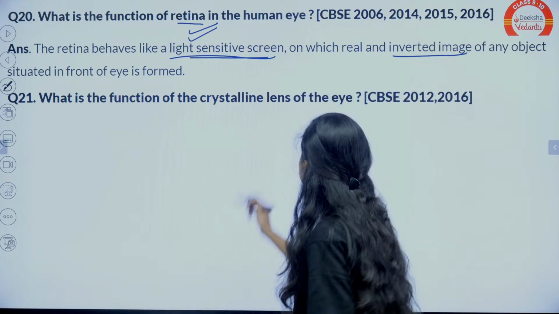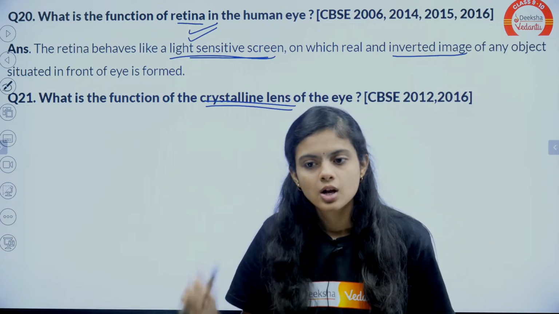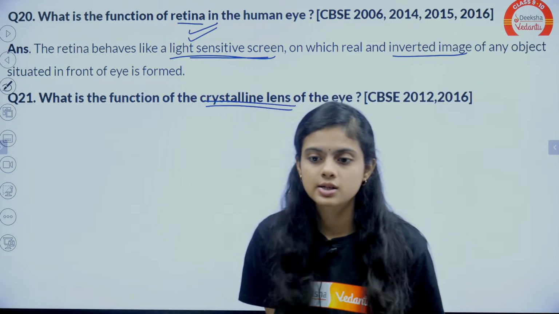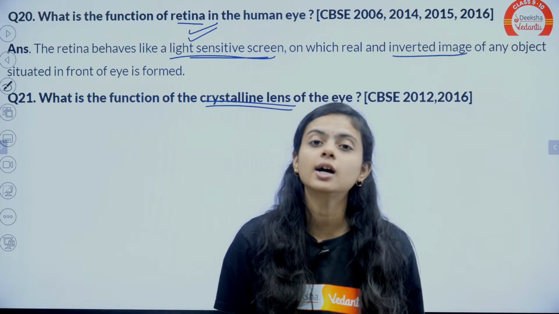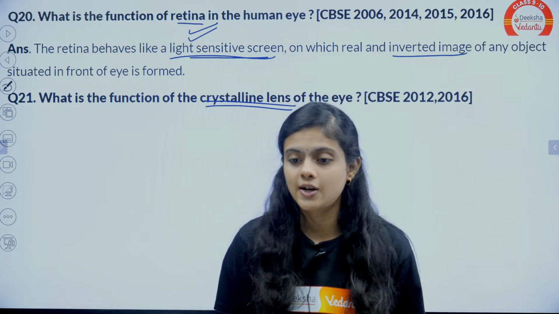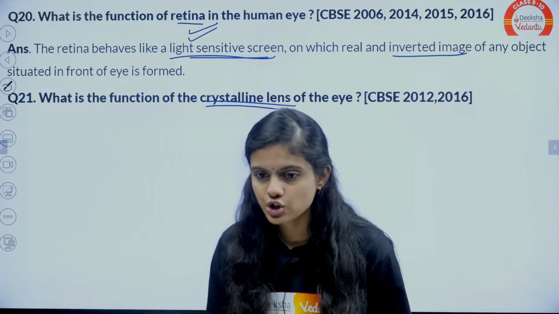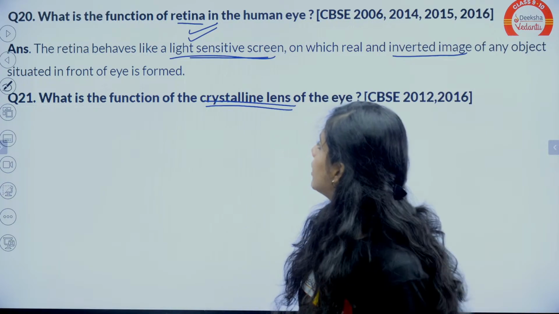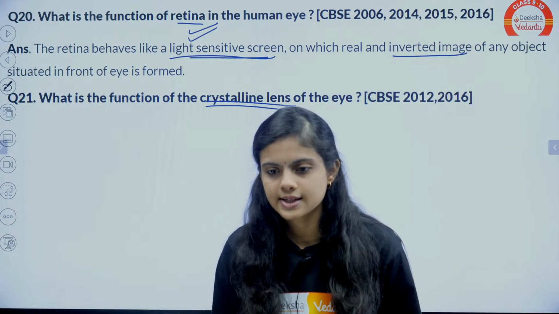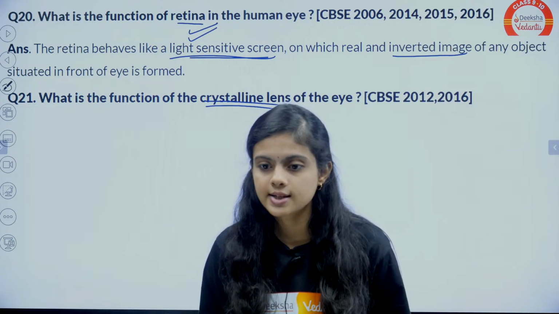What is the function of the crystalline lens? There will be rods and cones which will be detecting the intensity of light and color. Nerve cells. Where is the image formed? On the retina the image is formed. Retina has cones and rod cells.